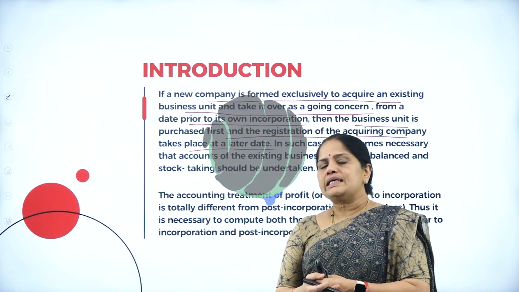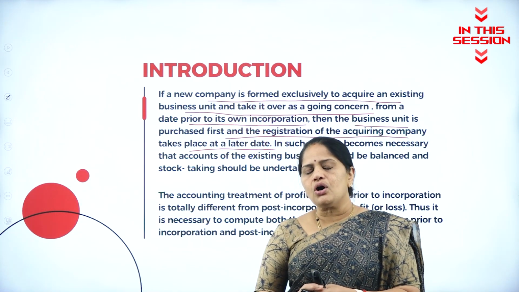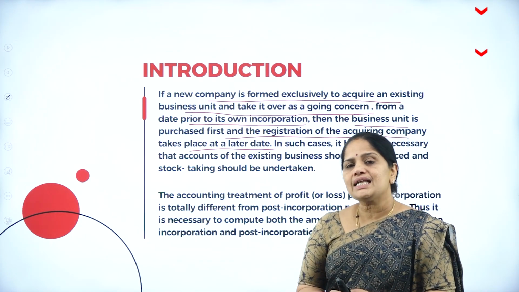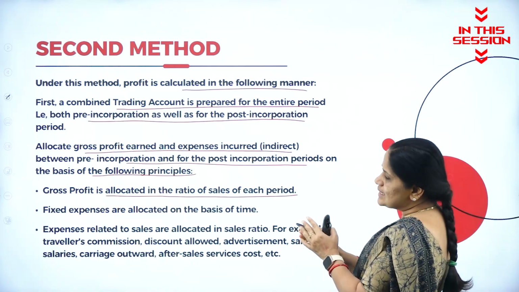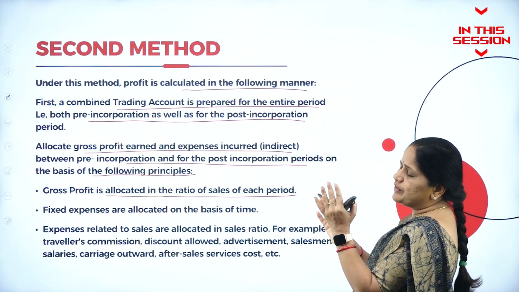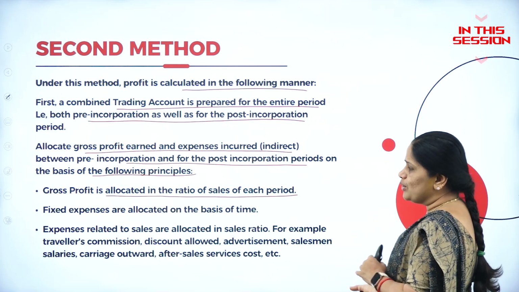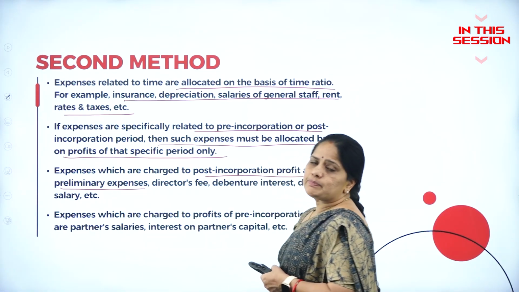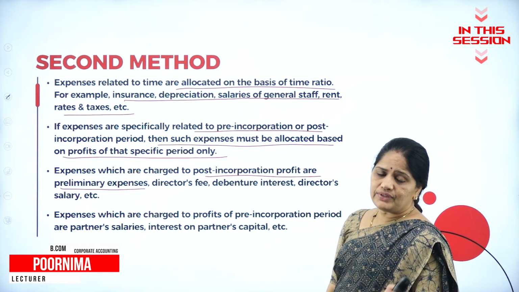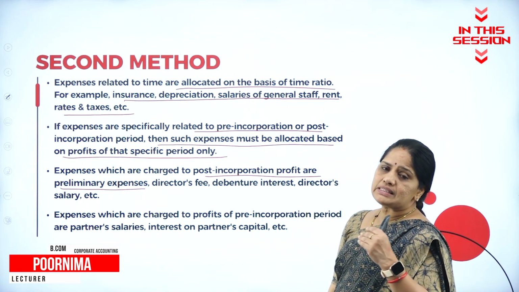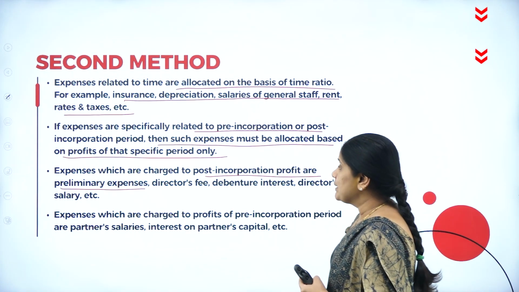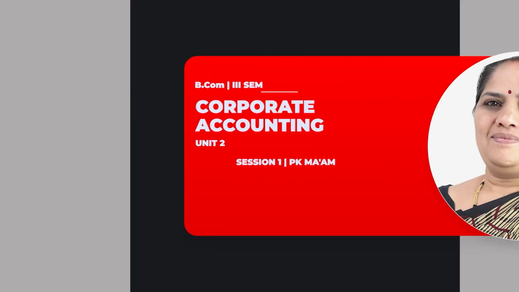The profits prior to incorporation refers to all those profits which are earned by the company before the registration of the company. Once the gross profit is known, then you just apportion the profit between pre-incorporation and post-incorporation. Preliminary expenses are related to the formation of the company. That is, all expenses in connection with the incorporation or registration, we call them preliminary expenses.